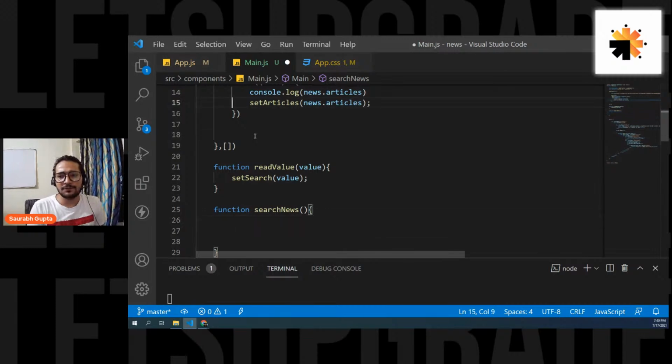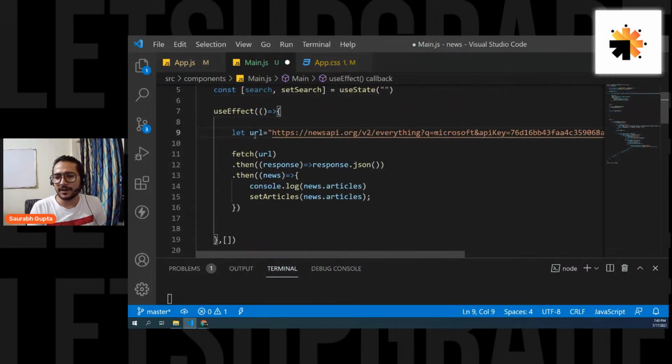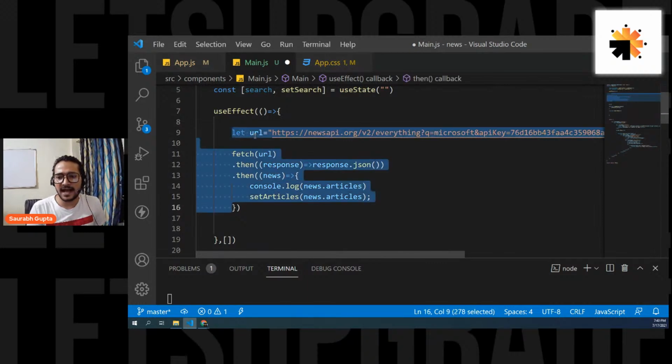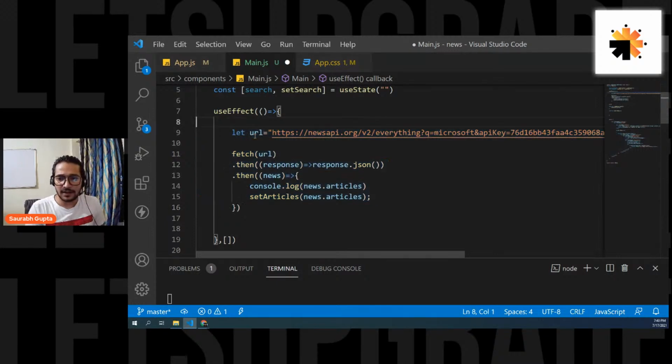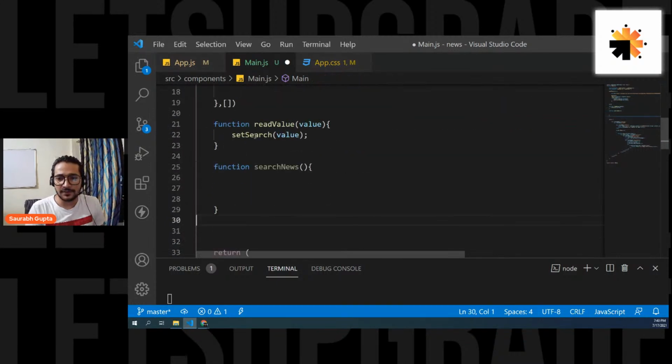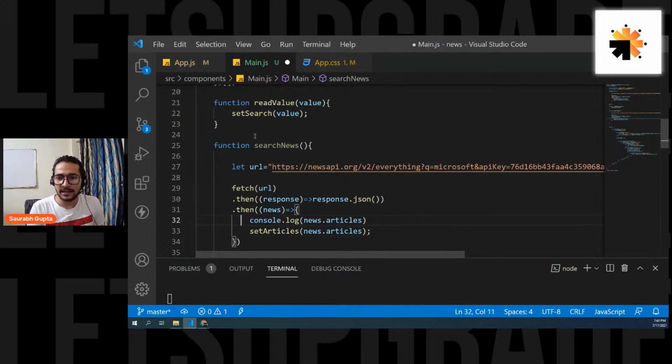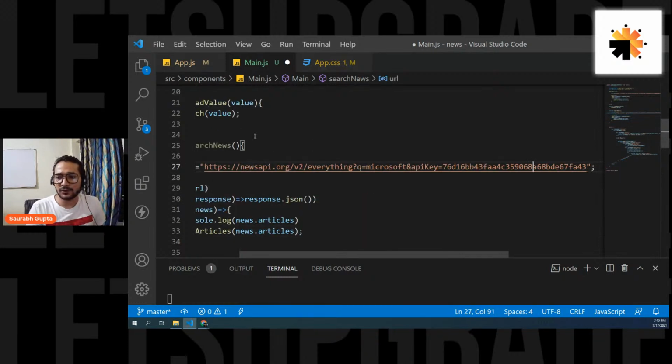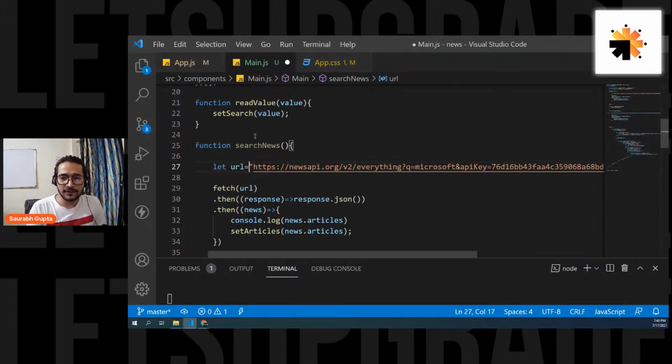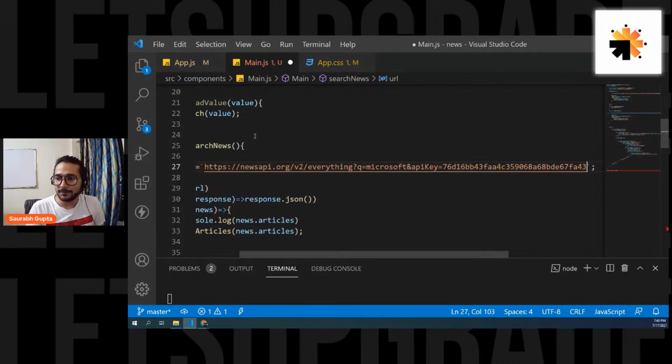Now we simply have to do the exact same thing, but here. And instead of Microsoft, we have to put our search variable's value here. But for that, first of all, convert it into a template string. So template, and then instead of Microsoft, here put dollar.